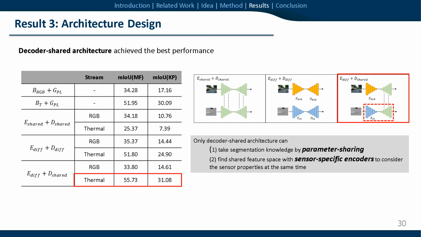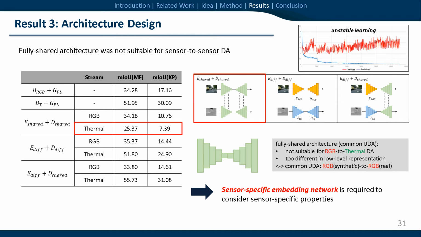This is because only the decoder shared architecture can take segmentation knowledge by parameter sharing and find a shared feature space with sensor-specific encoders to consider the sensor properties at the same time. Fully shared architecture, which is commonly used in conventional UDA, was not suitable for multispectral UDA or sensor-to-sensor domain adaptation. 2 sensor domains are too different for a network to learn with stability.